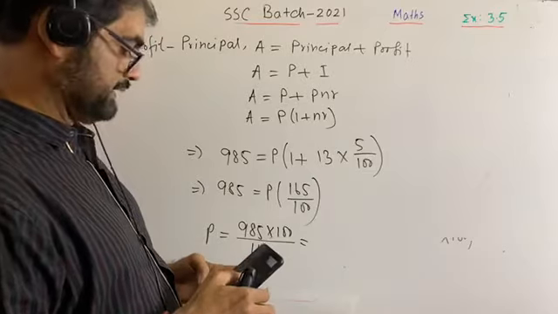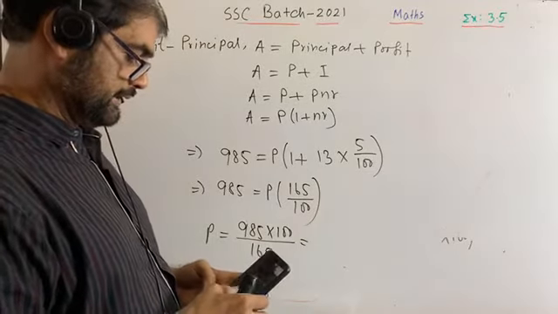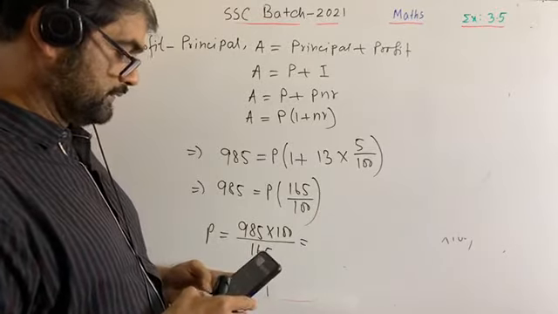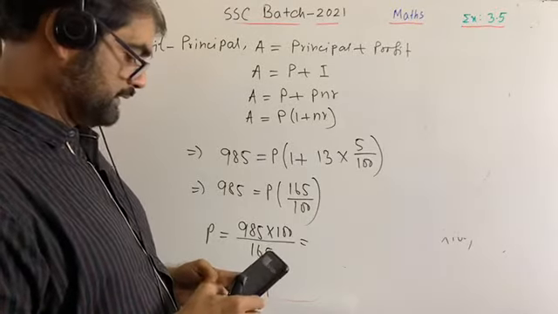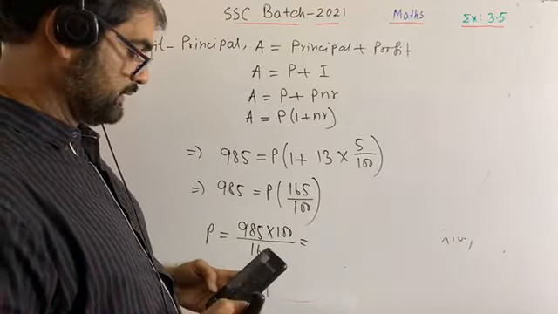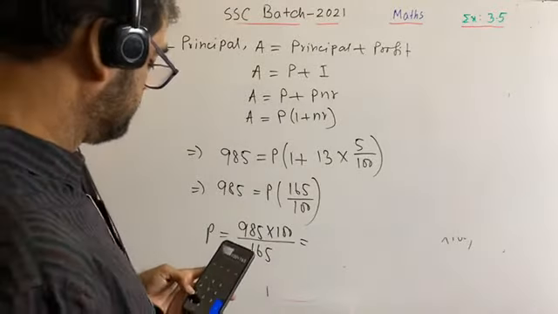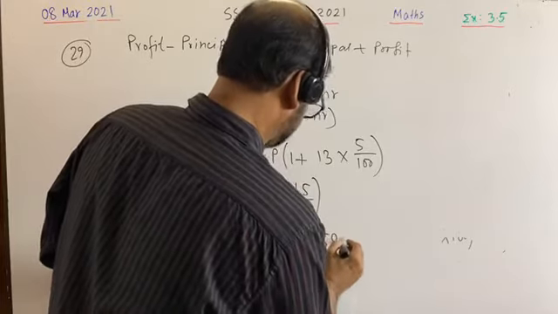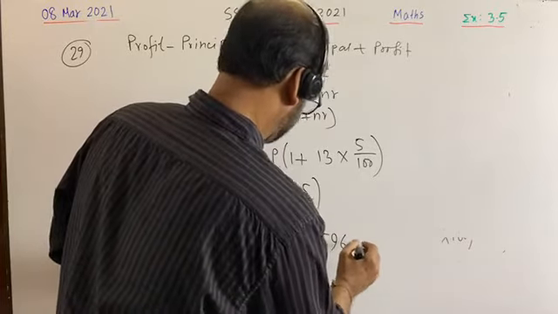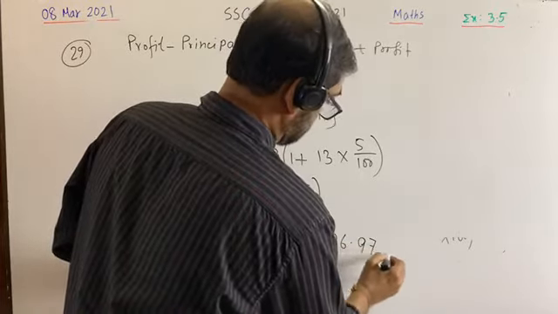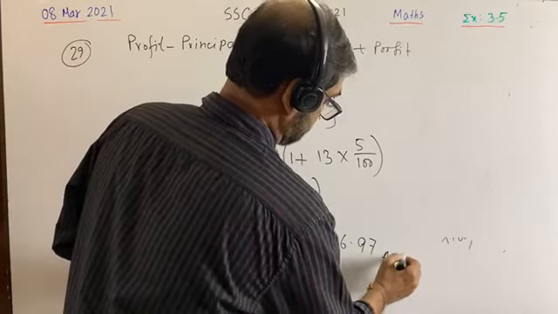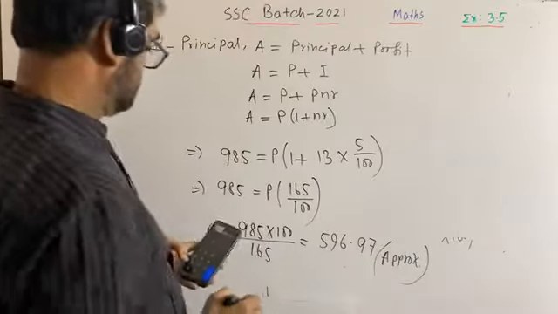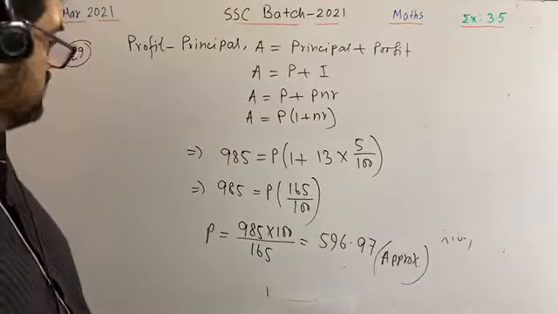That is 985 into 100 divided by 165. Okay, that is 596.97 approximately. So we have got our required principal.